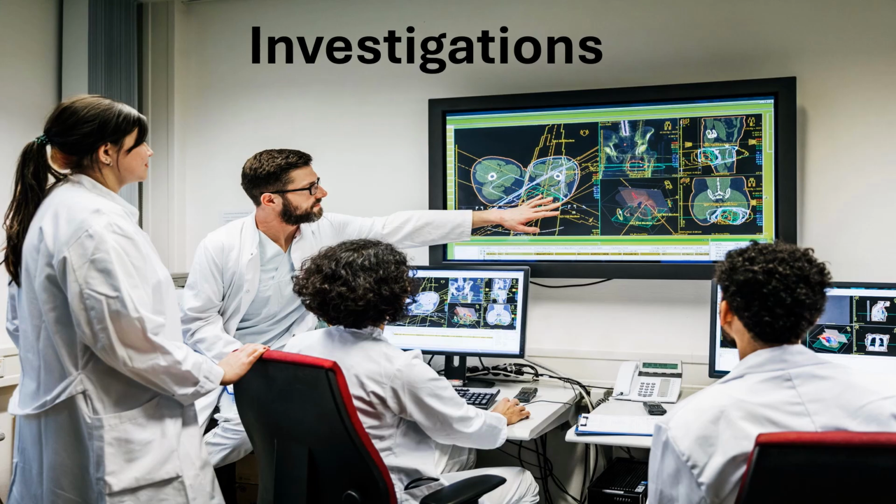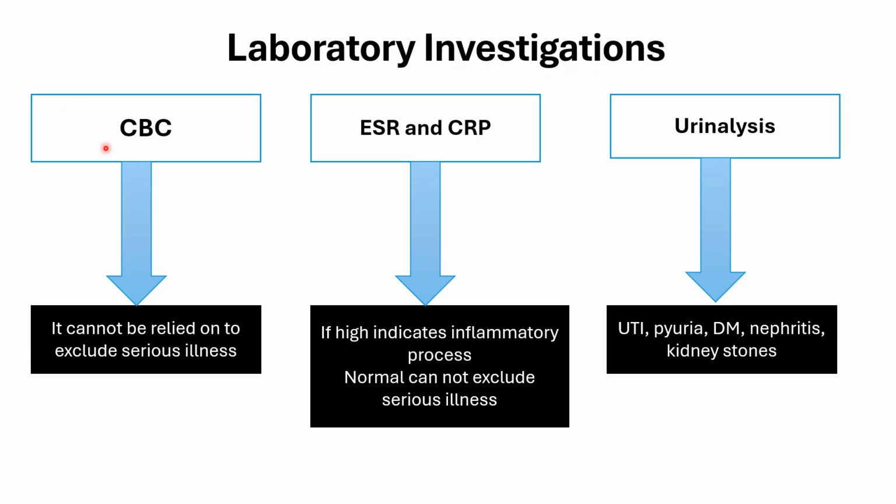Gastrointestinal investigations. CBC can assist in the diagnosis of certain conditions. For example, classic cases of acute appendicitis are associated with leukocytosis, or elevated white count more than 15,000. Chronic blood loss can be associated with anemia. However, it cannot be relied on to exclude serious illness.